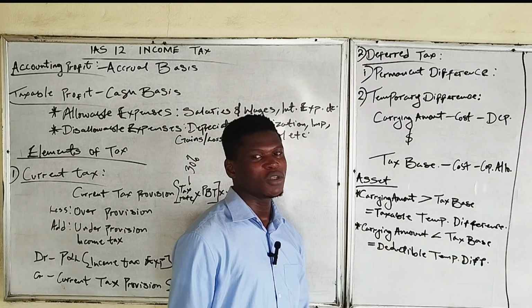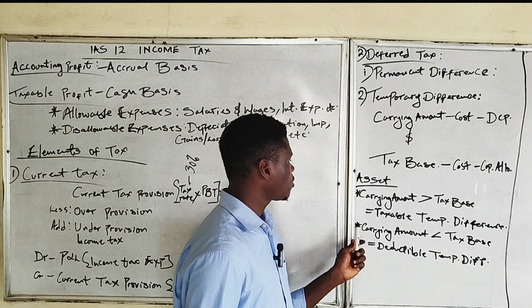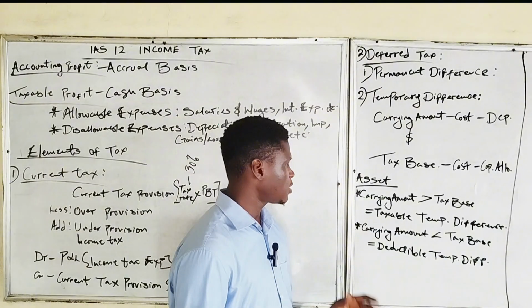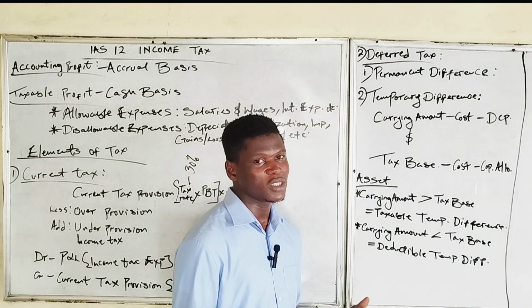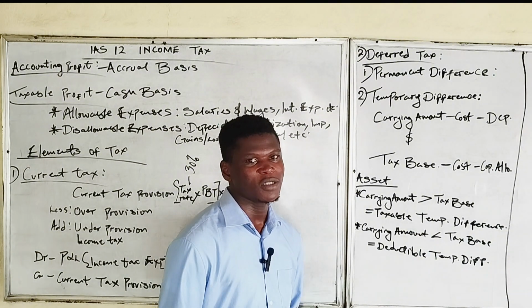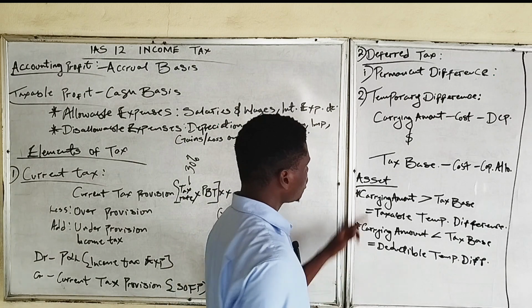Taxable temporary difference will give rise to deferred tax liabilities, while deductible temporary difference will result into deferred tax asset. So deductible temporary differences are the differences that will give rise to tax credits which will be enjoyed by entities in the future. So that's that. This is for assets.